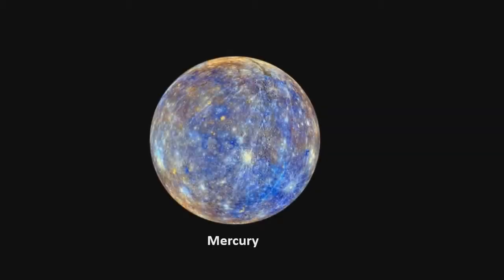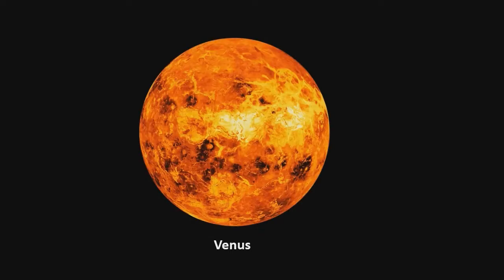So now we will be talking about the different planets in our solar system. We will first move on to the planet that is closest to the Sun, and that is Mercury. Mercury is the smallest of all the planets. Since it is closest to the Sun, it only takes 87.97 Earth days to complete its revolution around the Sun. Next is Venus. Venus is the second planet from the Sun.